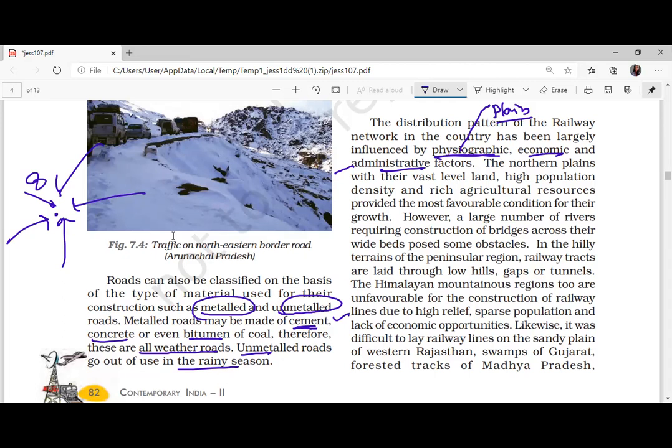Which place is that? A question can come, write it down. Kevadia. Kevadia is the place where this statue is located.